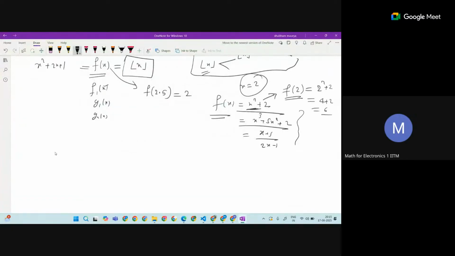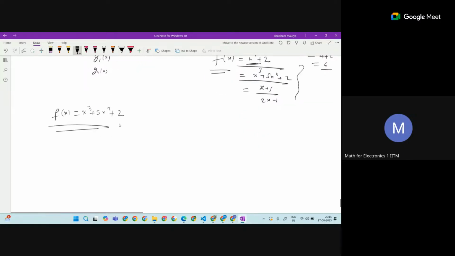I am considering f(x) is equal to x cube plus 5x square plus 2. If you want to graph it, plotting means you give your input. Here this is your x-axis, and this is your f(x).